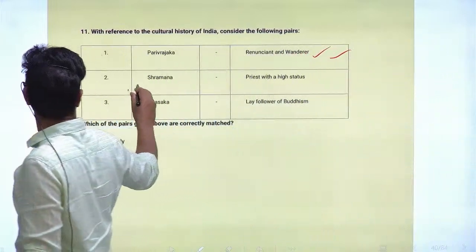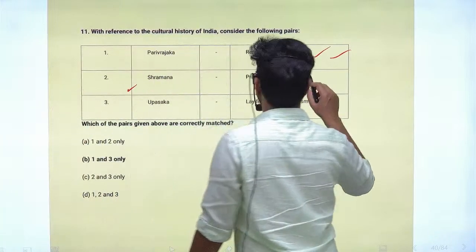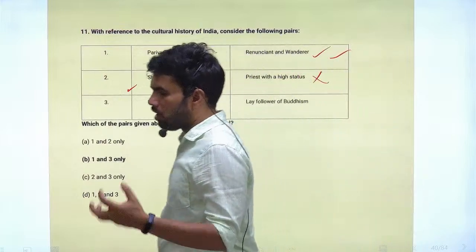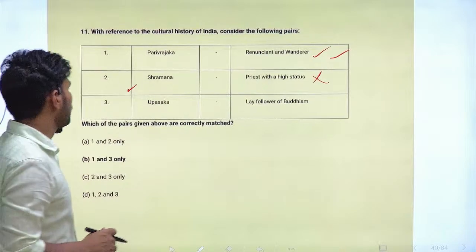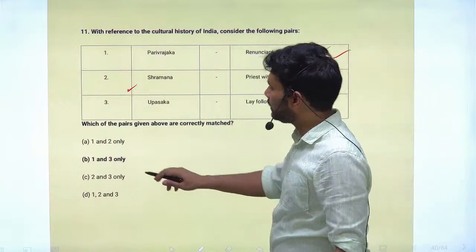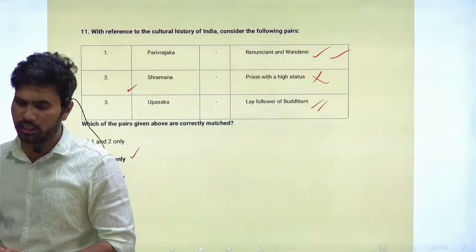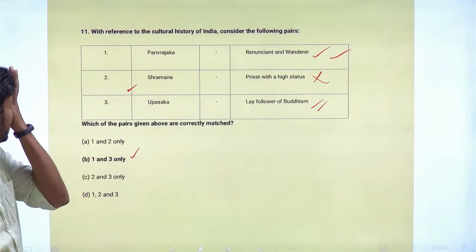Next is Sramana. The pair says a priest with high status. So this is incorrect. Sramana, I think, is a monk status, which is actually not highly ranked. Next is Upasaka, a lay follower of Buddhism. So this is a correct statement. So pairs 1 and 3 are correct, but 2 is incorrect. Sramana is not a priest with high status.